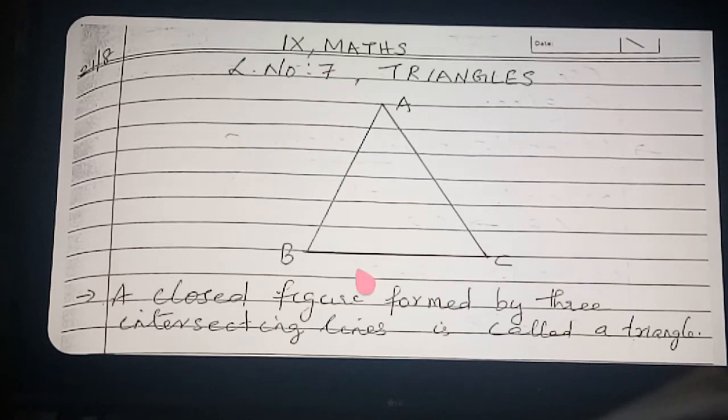When I am naming, very clearly you can see that B is in the middle. Or you can name in the reverse way, CBA. Clear? Now angle C is named as angle ACB or angle BCA.